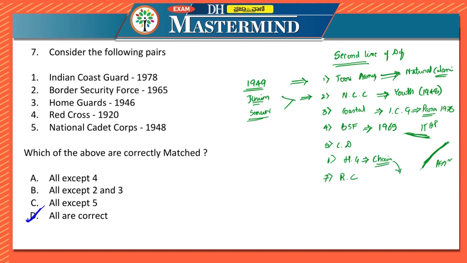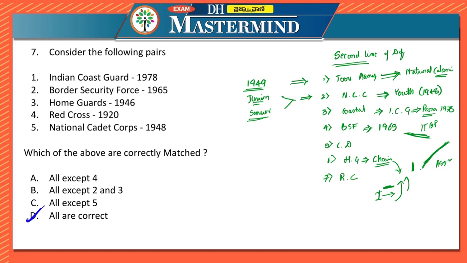Because of that, in the areas vulnerable to chain snatching, at the entrance and at the exit of that particular area, you'll have two officers standing. They are called home guards. They'll check who is entering this area, who is entering on the bike, who is exiting on the bike, etc. All these are taken care of by the home guards.